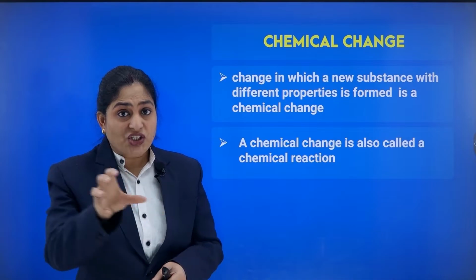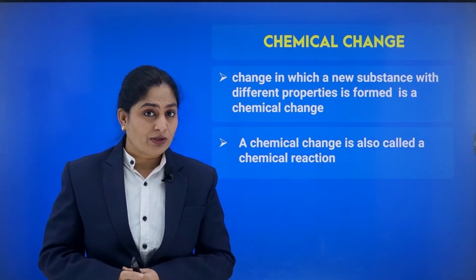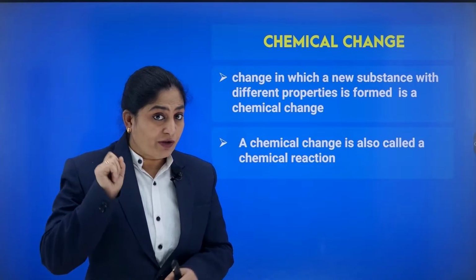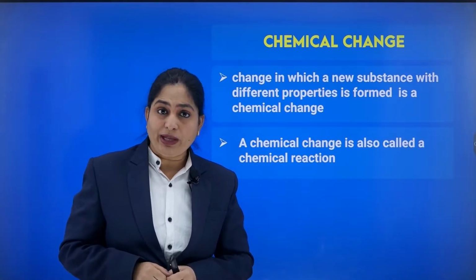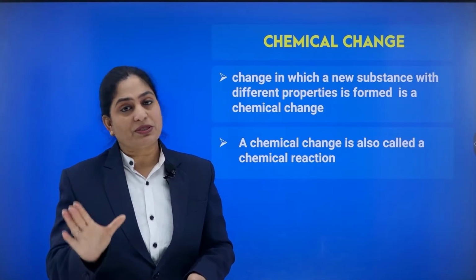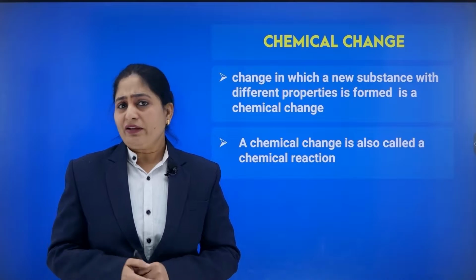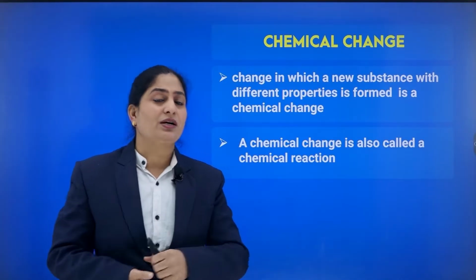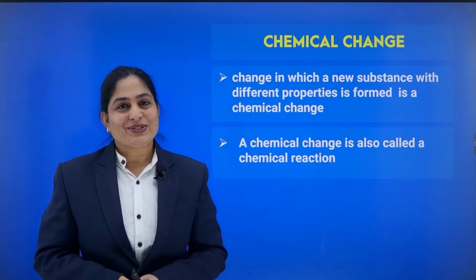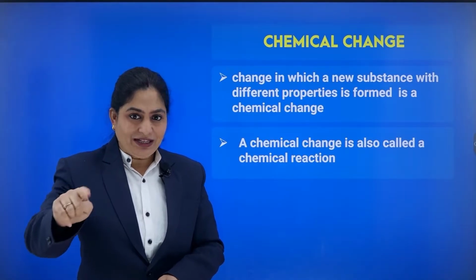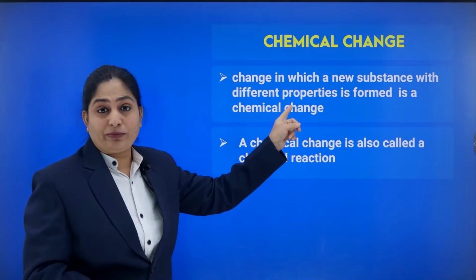If I say milk changes into curd, what is this? A new substance has been formed. Is the property of curd similar to that of milk? Is the taste of curd similar to that of milk? No. A new substance has been formed. That is chemical change. And if I ask you, can I convert this curd back into milk? Is it possible for you? No. So, we can say that chemical change means a new substance has been formed which has different properties.